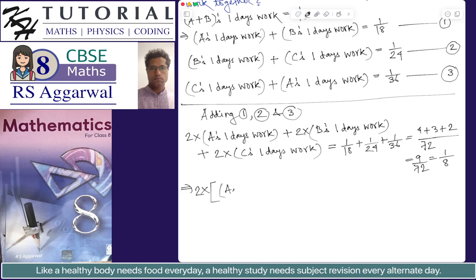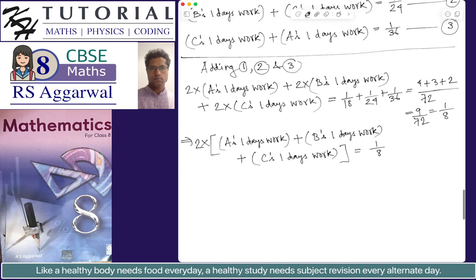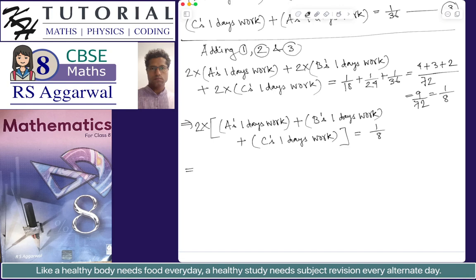Now if you take 2 common from the left hand side, we get 2 times A's 1 day's work plus B's 1 day's work plus C's 1 day's work. This is equal to 1 by 8. Now further simplifying the left hand side, A's 1 day's work plus B's 1 day's work plus C's 1 day's work means A plus B plus C's 1 day's work.